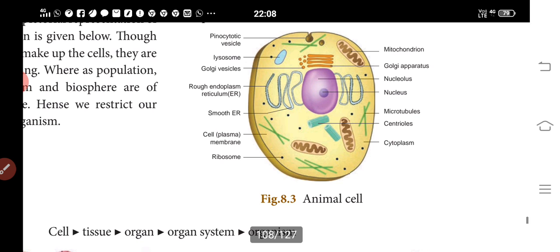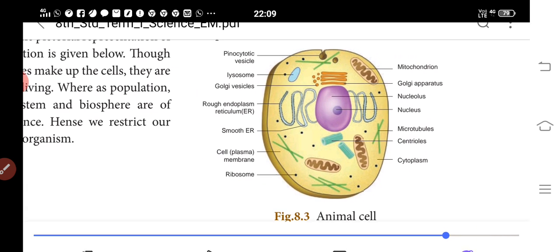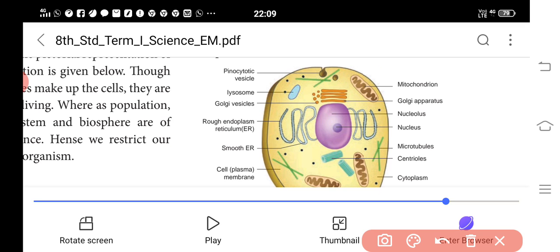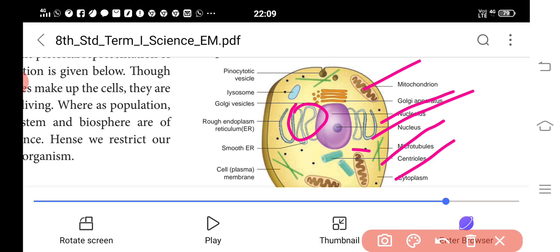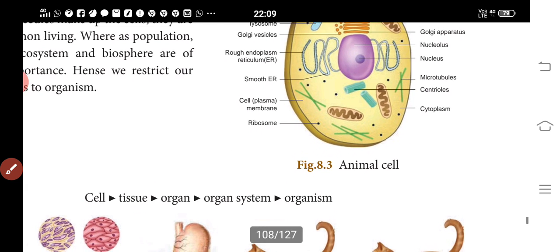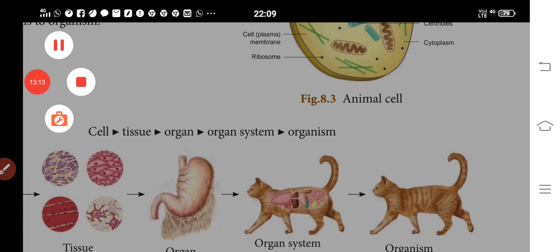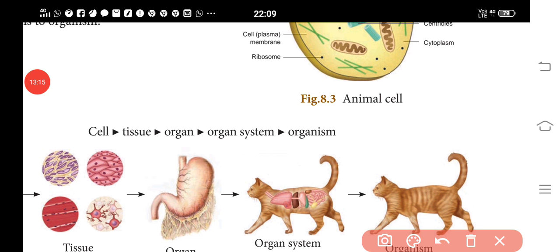See the animal cell. That is the rough endoplasmic reticulum, and that is the smooth endoplasmic reticulum. Golgi apparatus, mitochondria, nucleus, microtubules, centrioles, cytoplasm, cell plasma membrane, all these are present here in the animal cell. So we are discussing the cells.